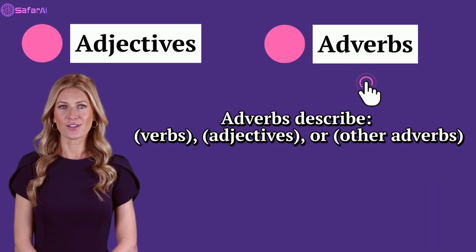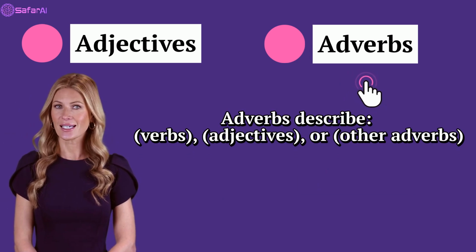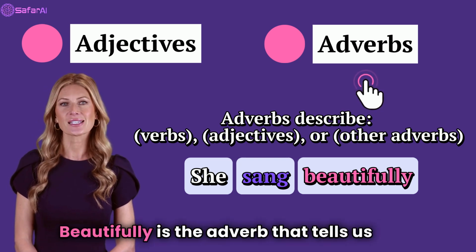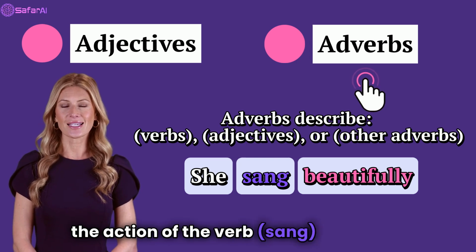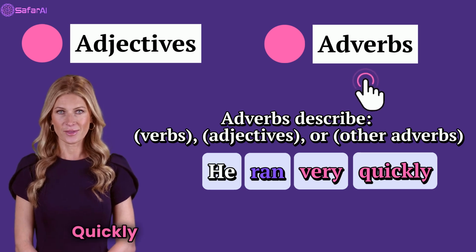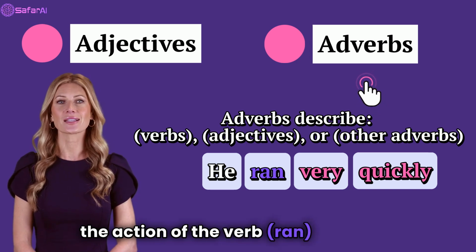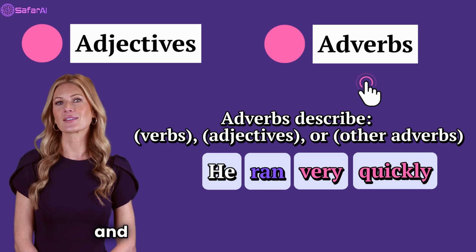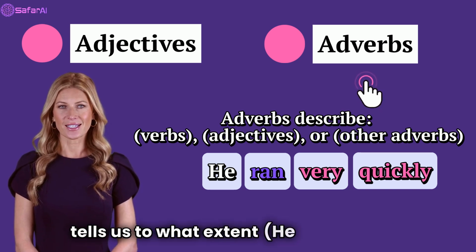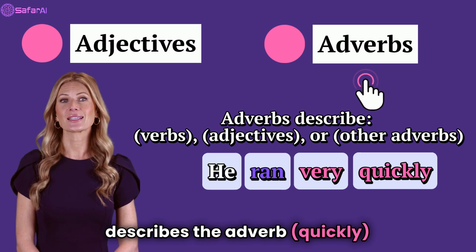Adverbs describe verbs, adjectives, or other adverbs. She sang beautifully. Beautifully is the adverb that tells us how the action of the verb sang happens. He ran very quickly. Quickly is the adverb that tells us how the action of the verb ran happens, and very is the other adverb that tells us to what extent he ran quickly, describes the adverb quickly.